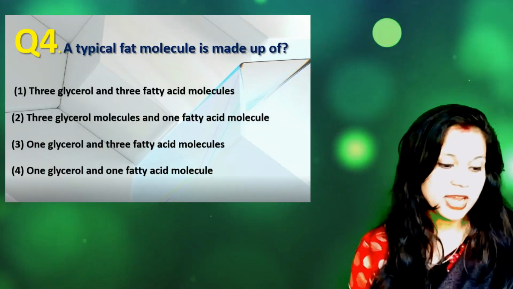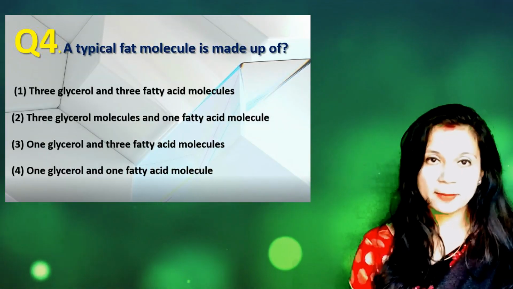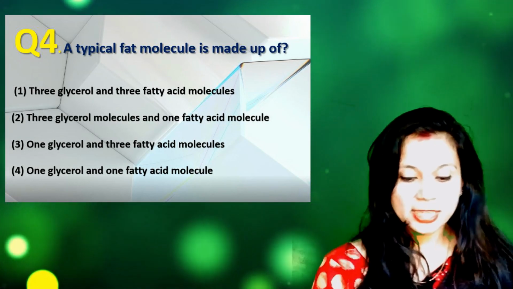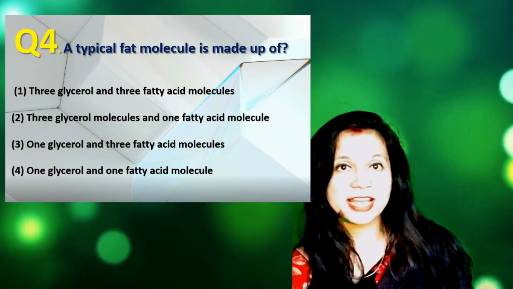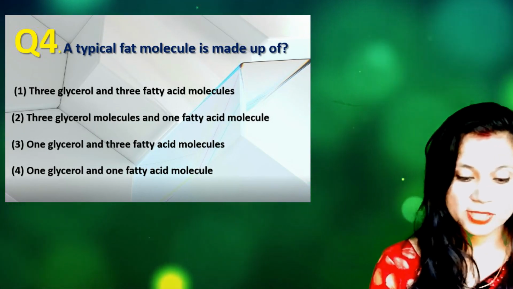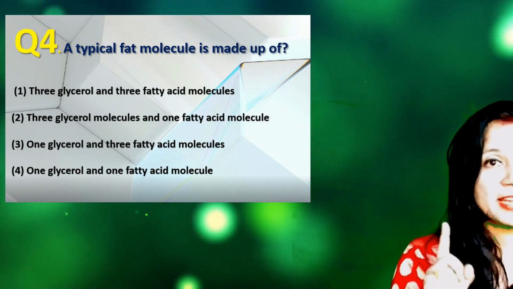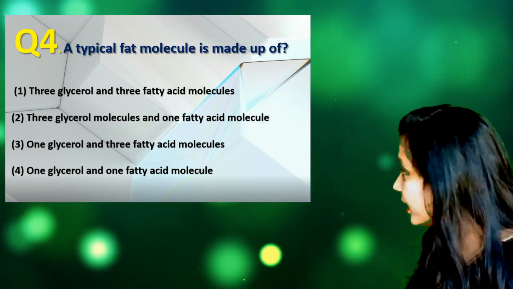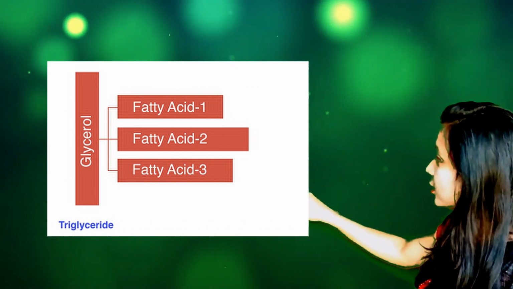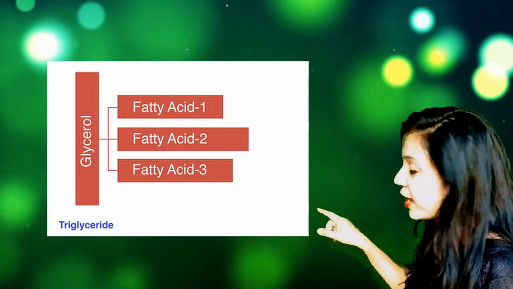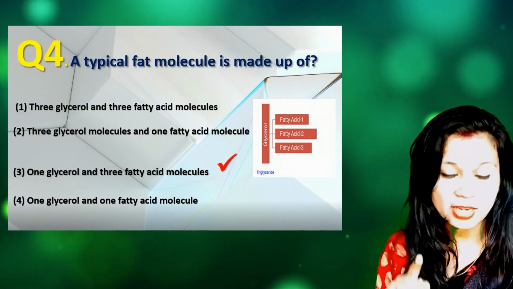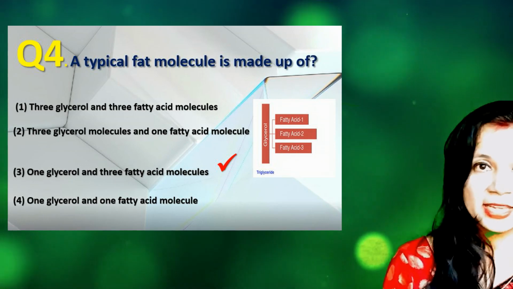Question number 4. A typical fat molecule is made up of number 1: 3 glycerol and 3 fatty acid molecules, number 2: 3 glycerol and 1 fatty acid molecule, number 3: 1 glycerol and 3 fatty acid molecules, and number 4: 1 glycerol and 1 fatty acid molecule. You can see here that a typical fat molecule is made up of 1 glycerol. It has 3 OH and 3 fatty acid molecules. So option number 3, that is 1 glycerol and 3 fatty acid molecules, is correct.